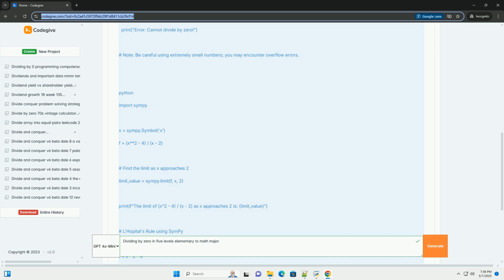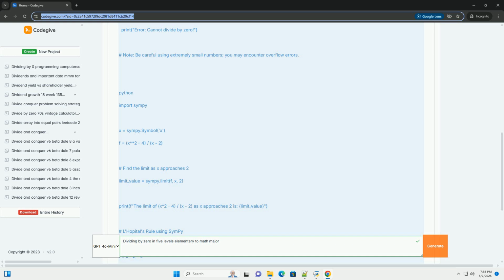Level 2, Middle School, Inverse Operations. Concept: division is the opposite, the inverse, of multiplication. Explanation: to understand division better, think about its relationship with multiplication. For example, 6/2 equals 3 because 3*2 equals 6. Division undoes multiplication.